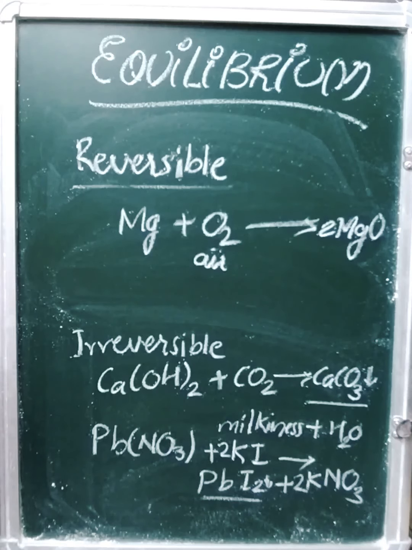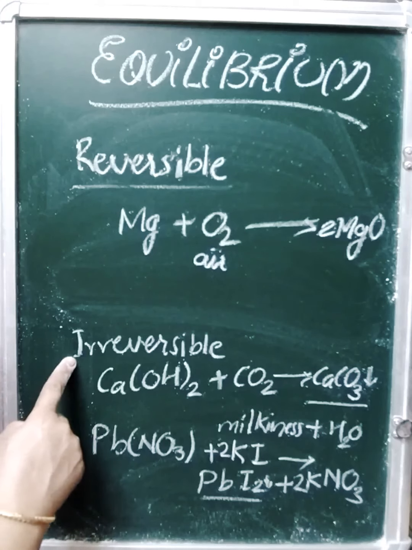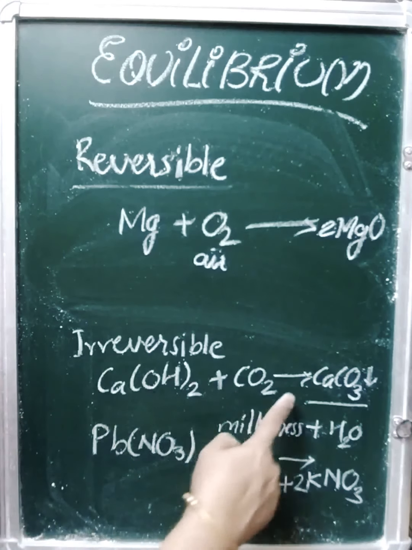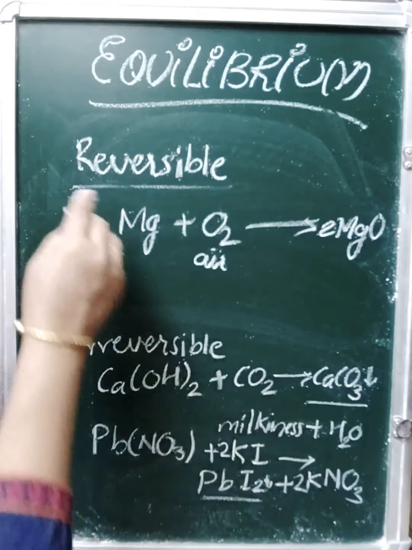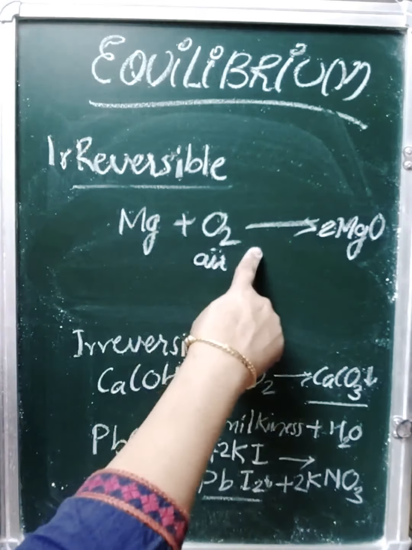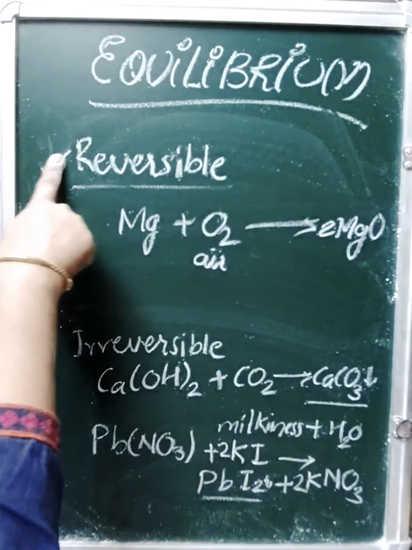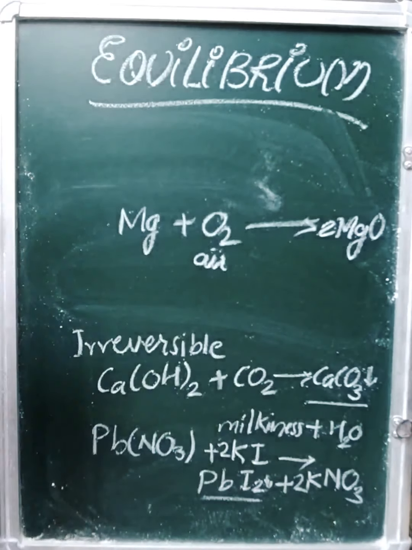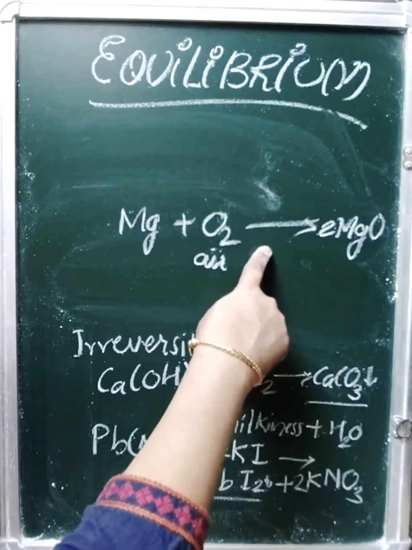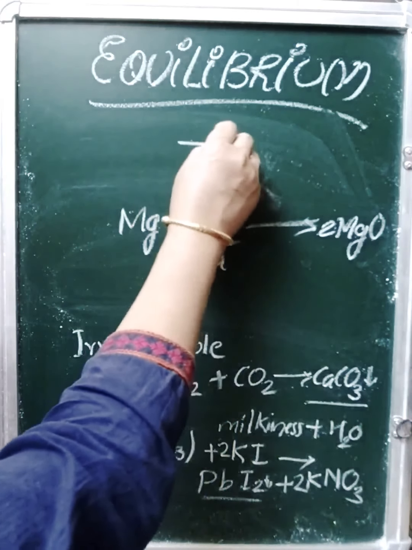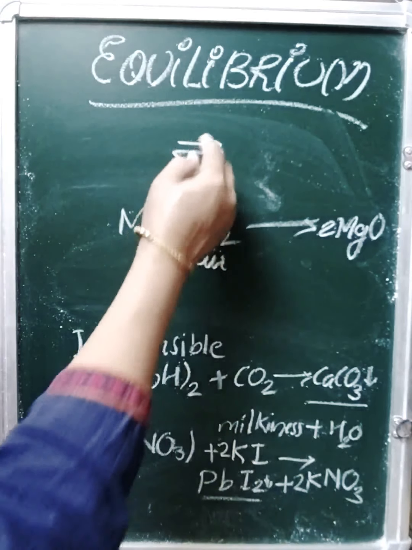So we find a number of reactions which occur very fast. They are irreversible, they occur only in one direction. We show them by only a single arrow. This was the example for irreversible. But reversible reactions we show with one forward arrow and one backward arrow, a double arrow.